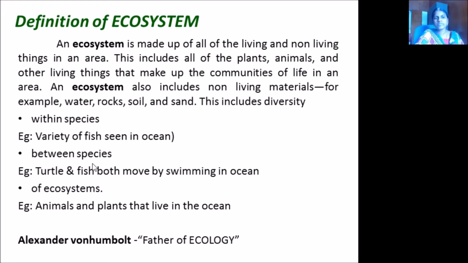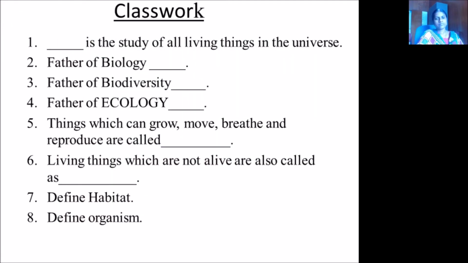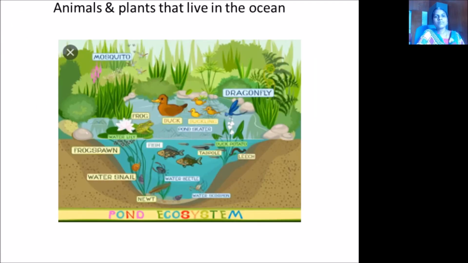In between the species means you may see turtle and fish both swimming in the ocean. So plants and animals that live in the ocean, these are all the ecosystem. Father of ecology is Alexander von Humboldt. So animals and plants that live in this pond, this is a pond ecosystem.